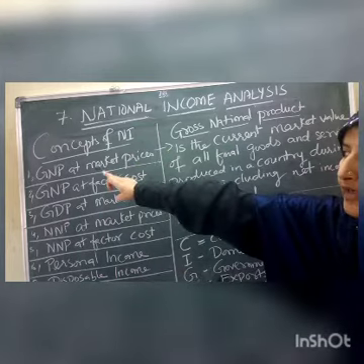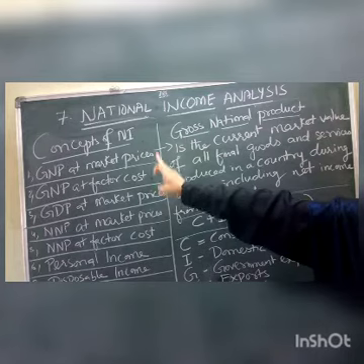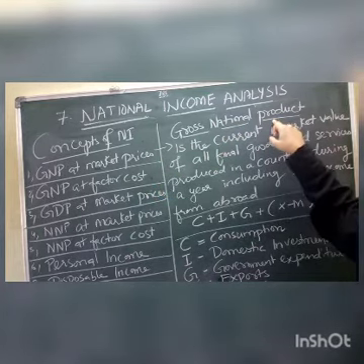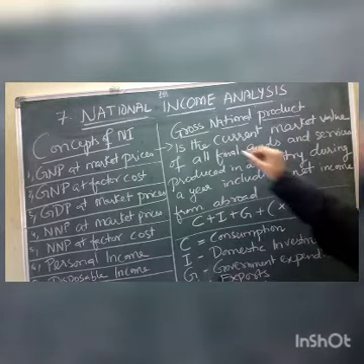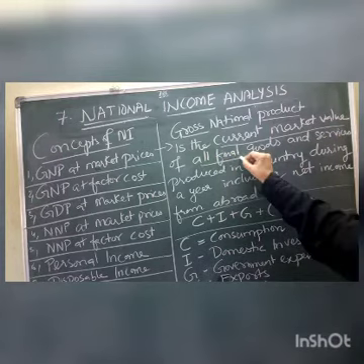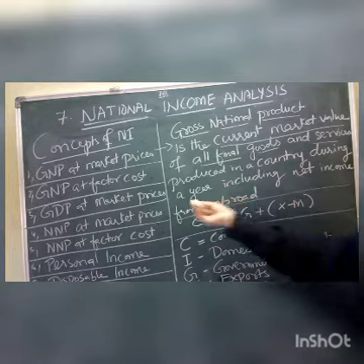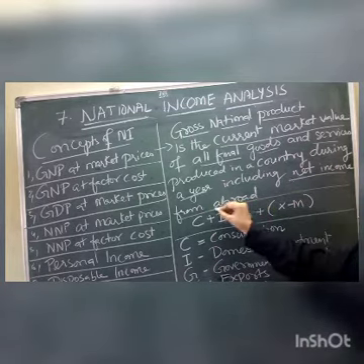Our first one is gross national product at market prices. What is gross national product? First of all, let us go with the definition. Gross national product is the current market value of all final goods and services produced in a country during a year, including net income from abroad.